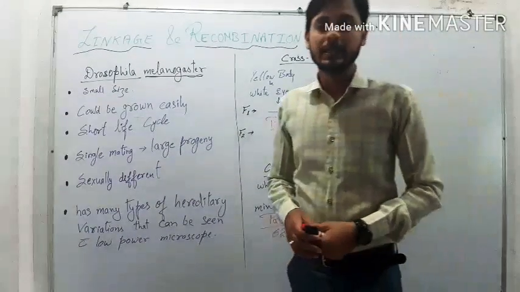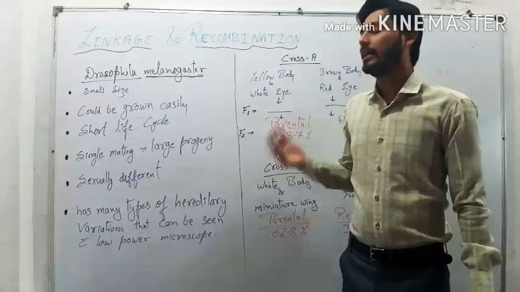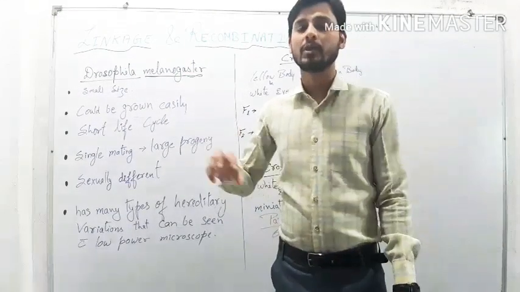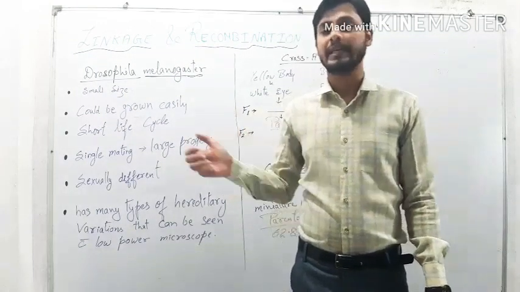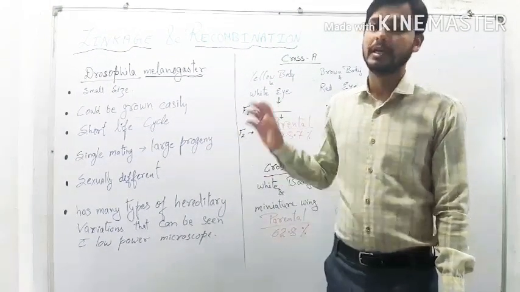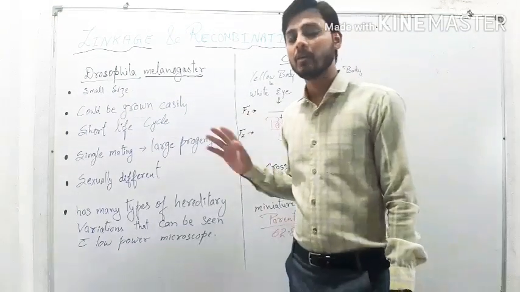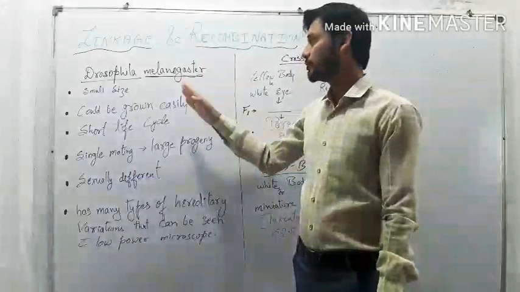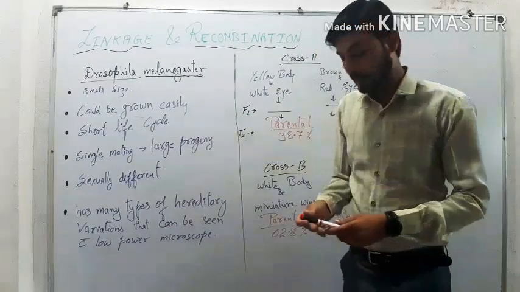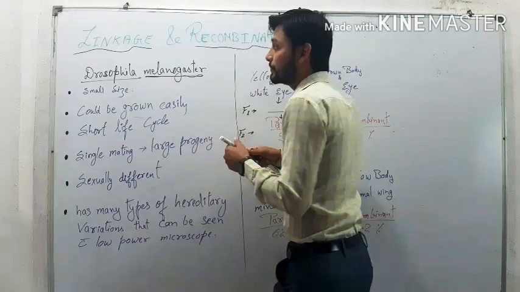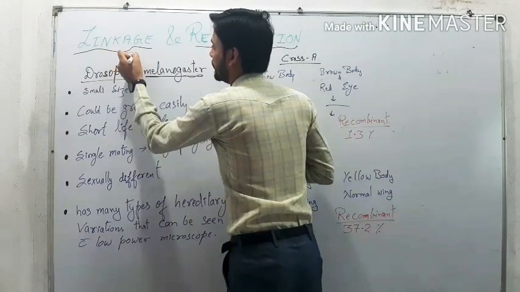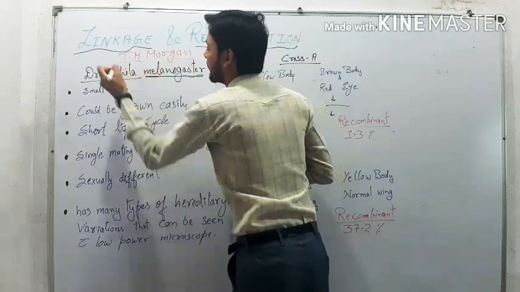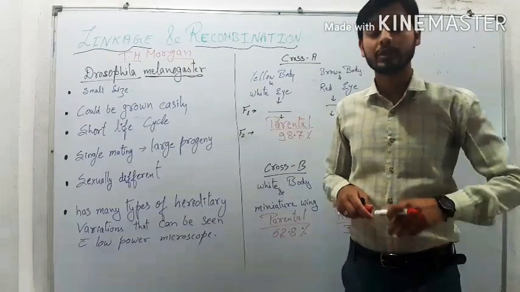So here again the next topic, linkage and recombination. Till now we discussed very well what Morgan elaborated, and that Morgan selected Drosophila melanogaster and crossed between them. Now today we are going to discuss why Morgan chose Drosophila melanogaster. Here, Thomas Hunt Morgan. Why did he select Drosophila only for his experiment?